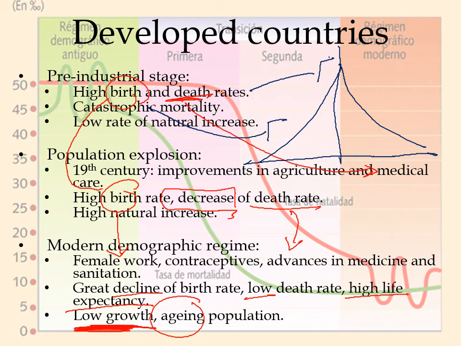While this modern situation will have the pyramids that we have said the modern countries have, which is like this. Because the death rate is low, so there are a lot of old people, and the birth rate is low as well, so there aren't many young people.